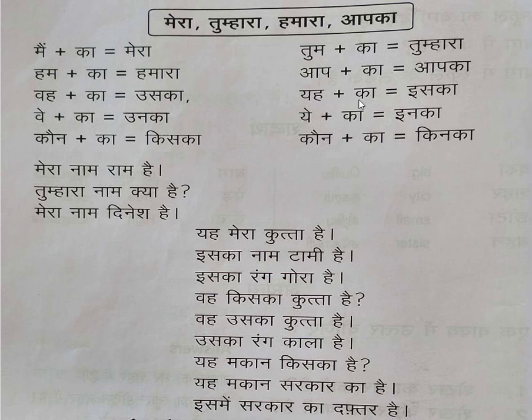Then यह का, इसका, which means the person who is near to us, a singular person near to us. यह, we refer to them as यह. So यह का, इसका. ये का, ये means we are referring to a group of persons or a singular person giving a person respect, maybe an elder person.